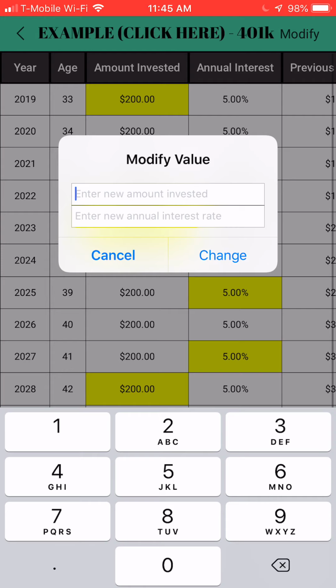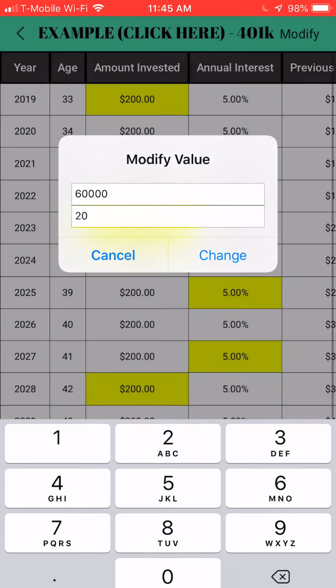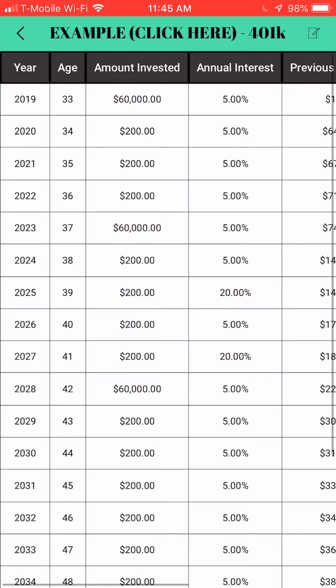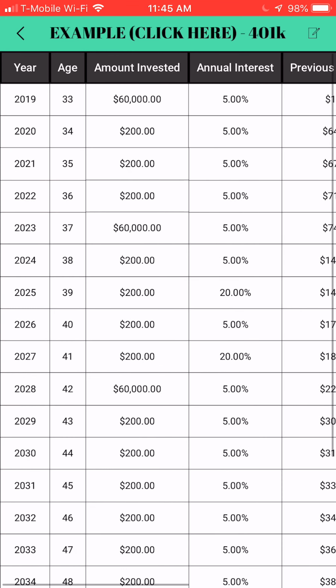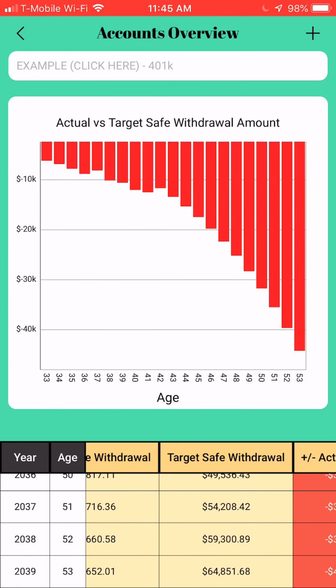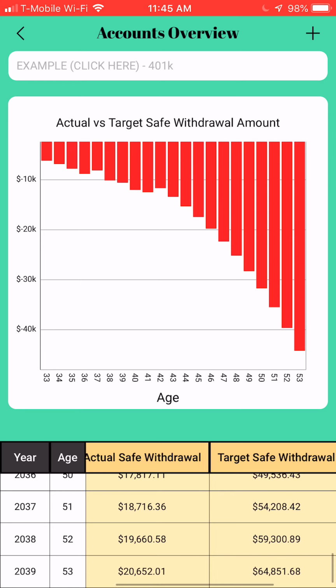So let's say we want to modify the amount invested to 60,000 in the years that I've selected, and about a 20% rate of return in the ages that I have selected. Once we have modified it, it would reflect those changes in the account details that we see on this page.